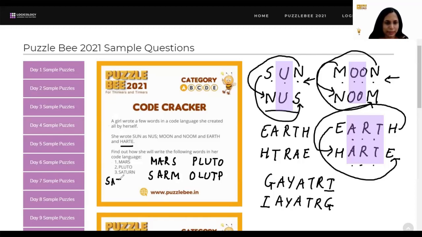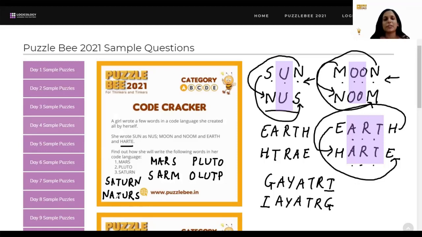And similarly, let's do Saturn as well. So Saturn, which is a slightly bigger word, but if our logic is correct, then we don't really have to worry about the length of the word. Okay. Now, S and N are your corner letters. So let's not worry about them. We'll write all the other 4 letters here. Okay. So A, T, U, R come in their respective places. S goes to the last place and N goes to the first place. Okay, so Saturn becomes Naturs.